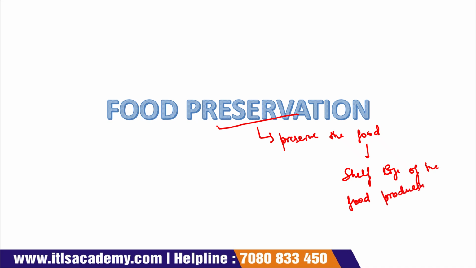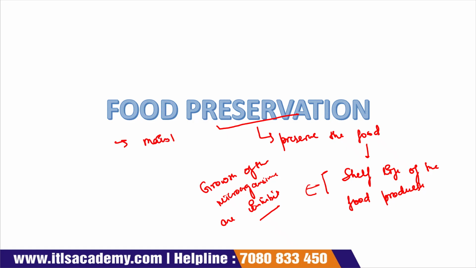Shelf life increases when the growth of microorganisms is inhibited. When the growth of these microorganisms is inhibited, the shelf life of the food product increases and also maintains the quality of the food product. That is known as food preservation.